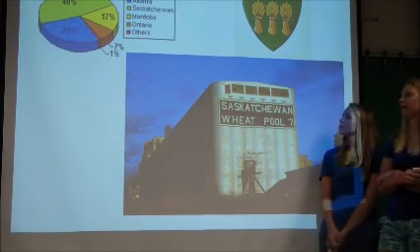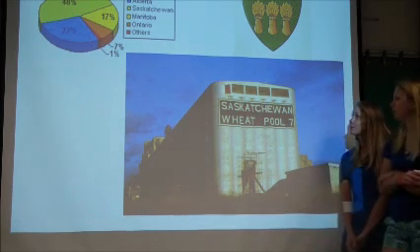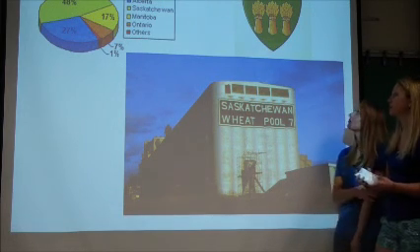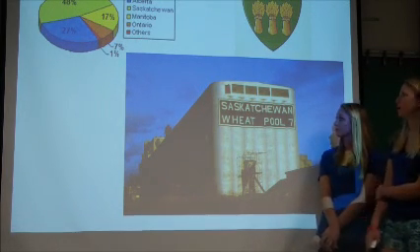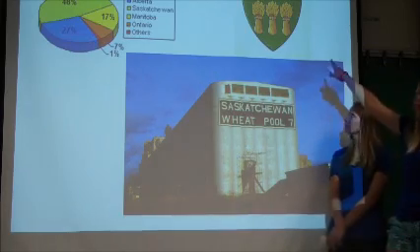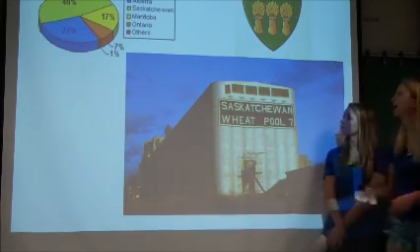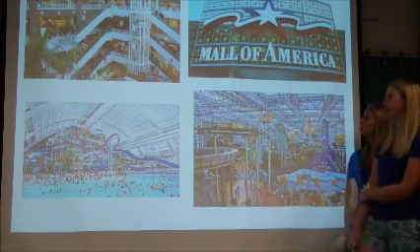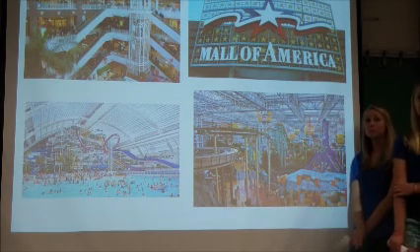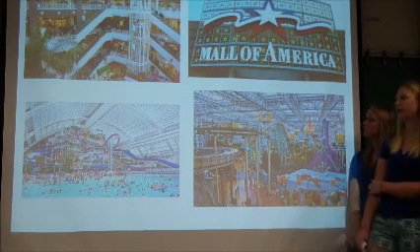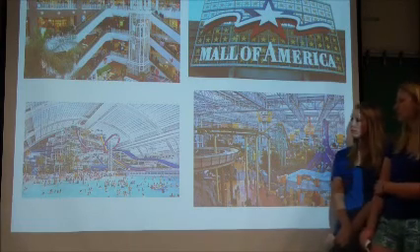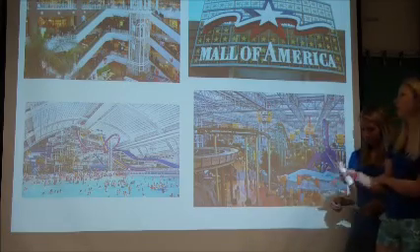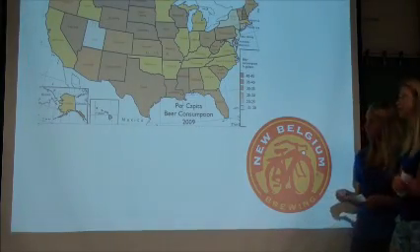18% of the world's wheat comes from Kansas, North Dakota, Saskatchewan, and Oklahoma. Saskatchewan gives most of the wheat to Canada, as you can tell by their coat of arms, which has wheat in it. And as that shows over there, the Mall of America is in Bloomington, Minnesota, and is on the area where once stood the Metropolitan Stadium, which was for the Twins and the Vikings. It has 520 plus stores in it and brings in $2 billion each year. And it has the amusement park, a water park, hotels, also SeaWorld.